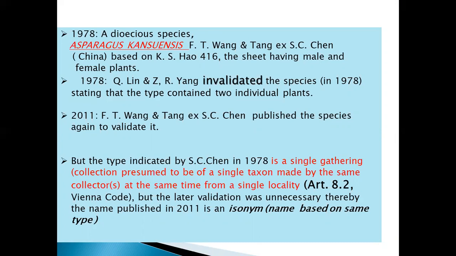In 2011, F.T. Wang and Tang Chen published the species again to validate it, but the type indicated by S.C. Chen in 1978 is a single gathering, a collection presumed to be of a single taxon made by the same collectors at the same time from a single locality, Article 8.2 Vienna Code, so the later validation was unnecessary. Thereby, the name published in 2011 is an isonym, a name based on the same type.